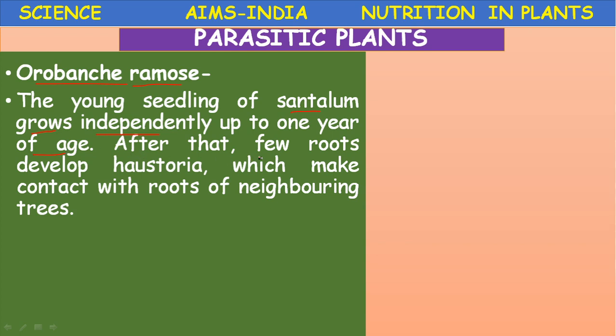After that, a few roots develop haustoria. Few root-like structures are developed. They are called haustoria, which make contact with the roots of neighboring trees. So Orobanche is a root parasite, meaning the parasite which depends on the roots of the host.